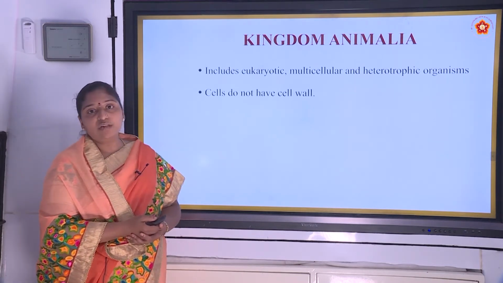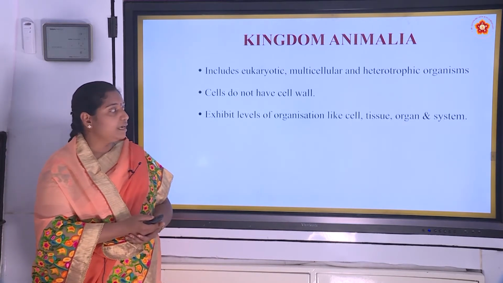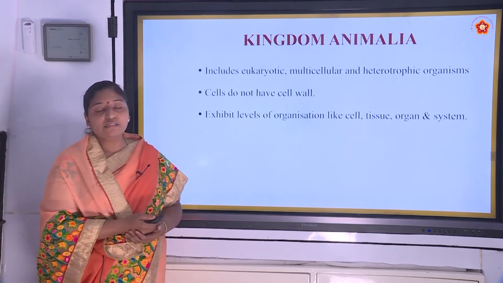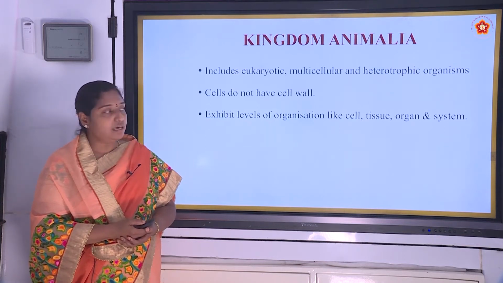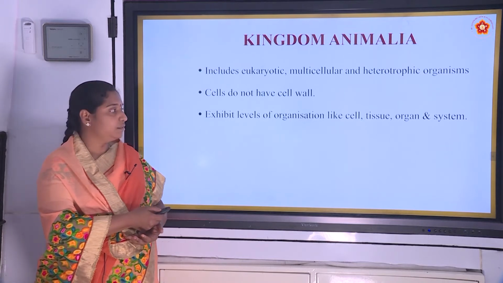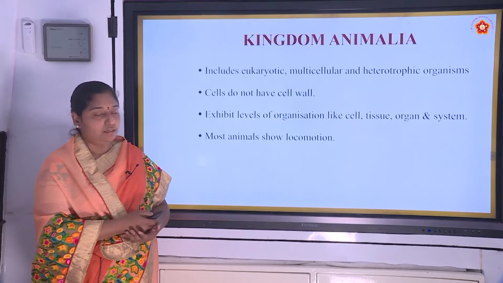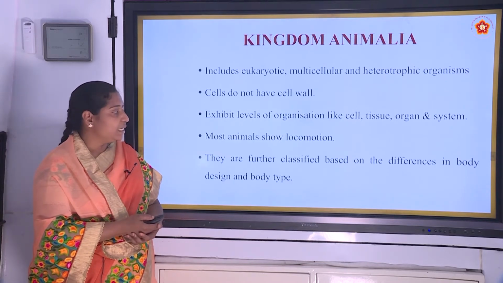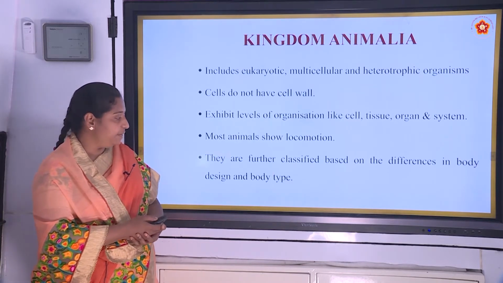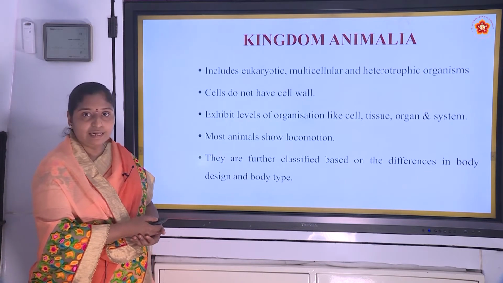And cells do not have cell wall, and they exhibit different levels of organization like cell, tissue, organ and organ system. Most animals show locomotion, and these are again classified based on the differences in body design and body type.